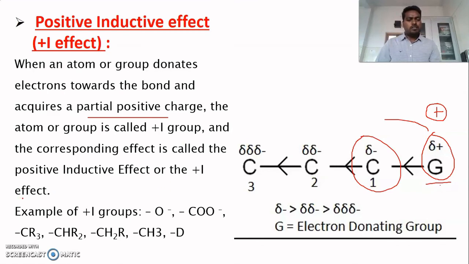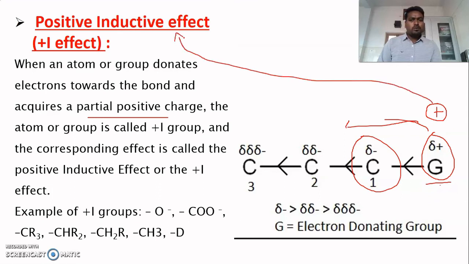Very simple, dear students: the electron moves away from this group, and it attains positive charge. That's why it is called positive inductive effect. Examples of such groups are methyl groups, usually alkyl groups. Generally all electron donating groups show positive inductive effect.